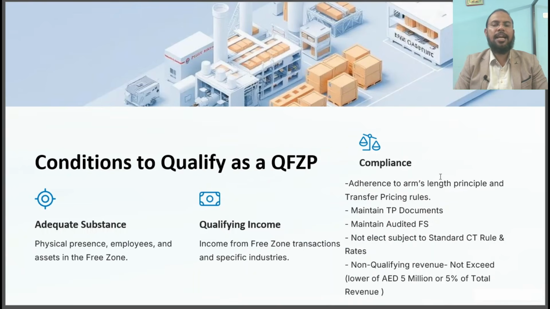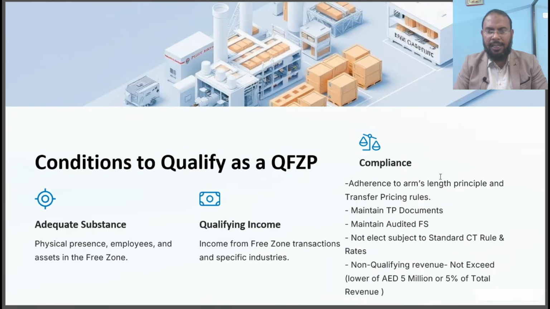Further, we need to understand the conditions to qualify as a qualifying free zone person. There are conditions, and if you are following them, then you are considered a qualifying free zone person. If you are not following any condition here, you will be disqualified as a qualifying free zone person. The first condition is that you need to maintain adequate substance in the free zone. And second, you need to derive qualifying income, and the other part is related to compliance.